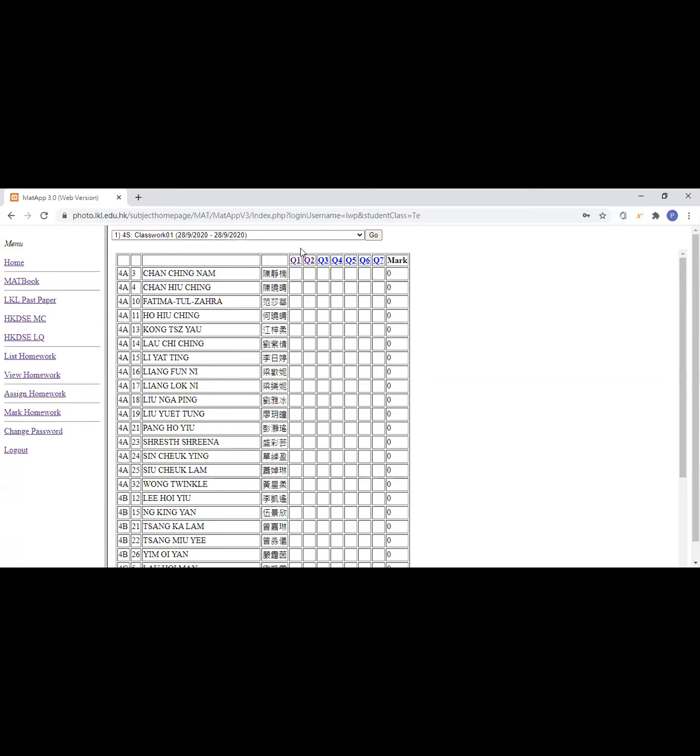Okay, so I would like you to go to the MetApp web system and then log in, and then please log in and select the classwork today. Okay, classwork today. So remember the username will be your student number, and then password will be LKL plus student number. Okay, and classwork of today, the latest classwork.